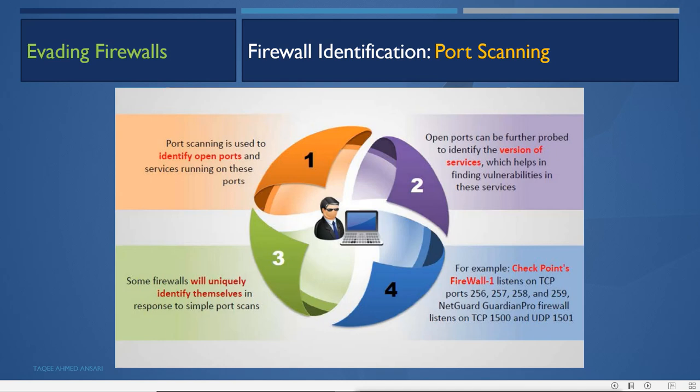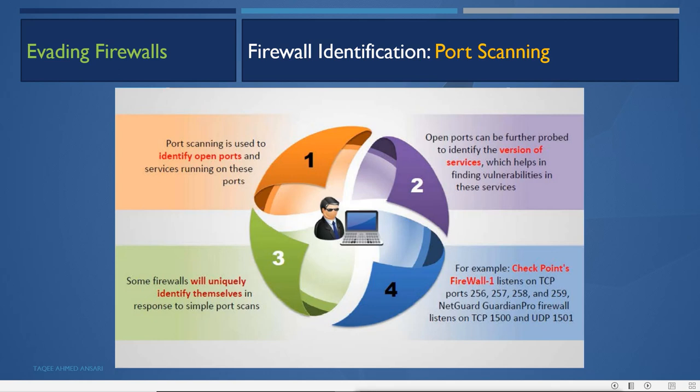services. Some firewalls will uniquely identify themselves in response to simple port scans. For example, Checkpoint's Firewall-1 listens on TCP ports 256, 257, 258 and 259. NetGuard Guardian Pro firewall listens on TCP port 1500 and UDP 1501. So if we scan these ports and see these unique ports used by different types of firewalls, the attacker can easily guess what type of firewall is there. So to identify the firewall, the attacker can use port scanning.